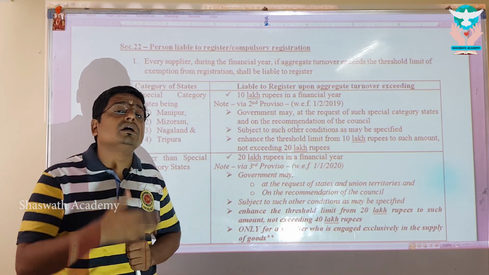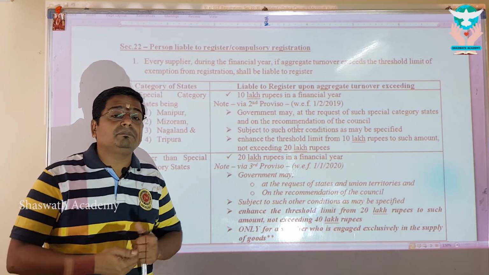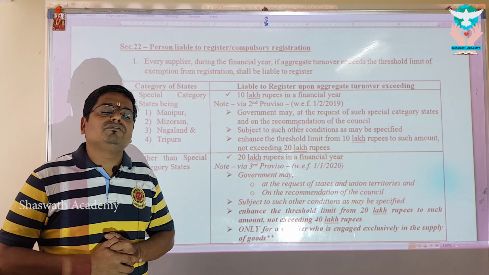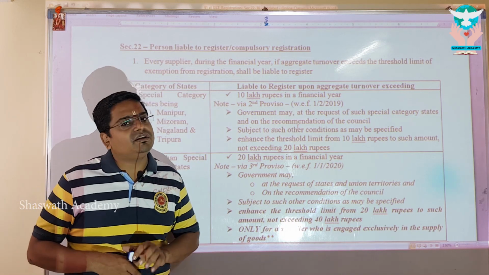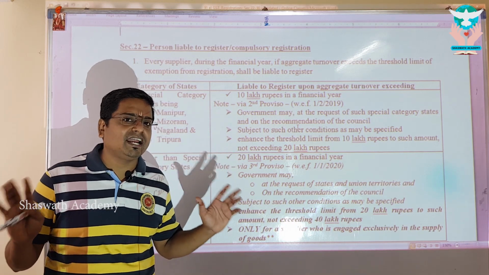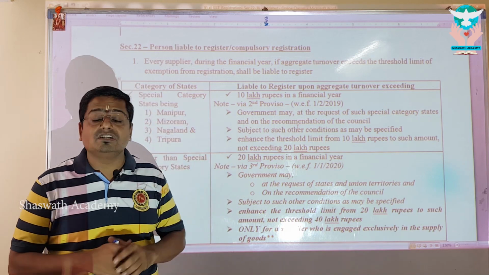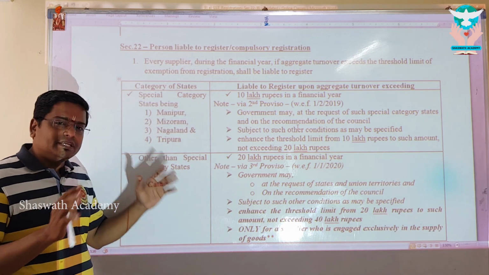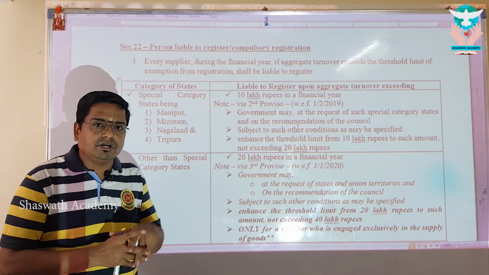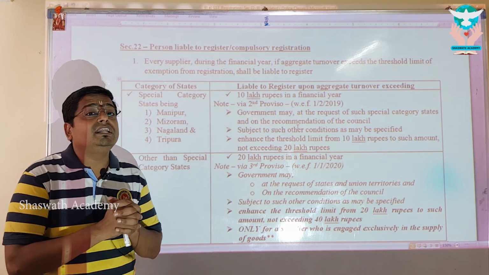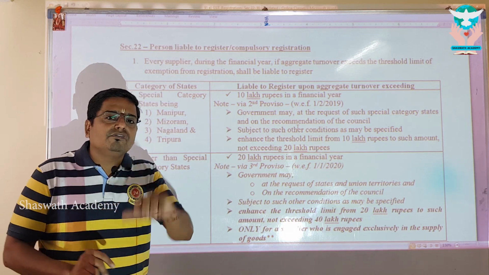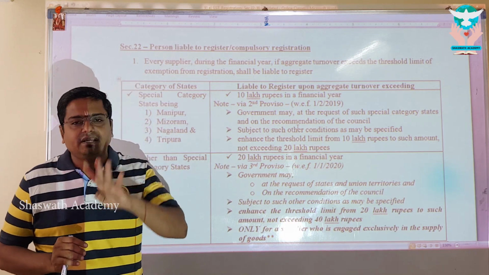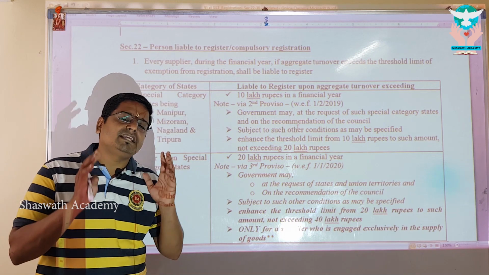There are 11 states which have been listed in the special category states. Step by step, post the implementation of GST, a few states went to the GST Council and represented saying that we don't want that special category status as far as registration is concerned. Please relieve us from that, they requested. So accordingly, all the states who have requested have been relieved by the GST Council, and today we have only MMNT, 4 states in that particular special category.